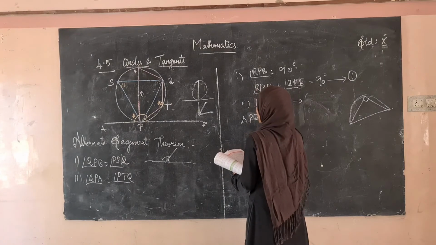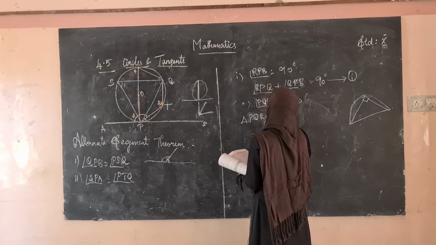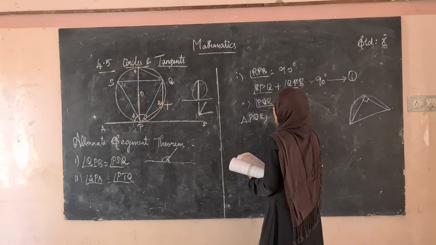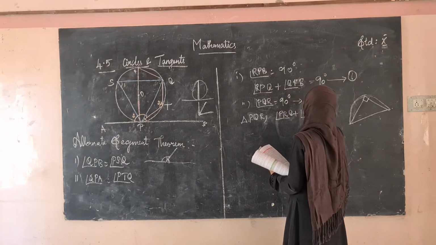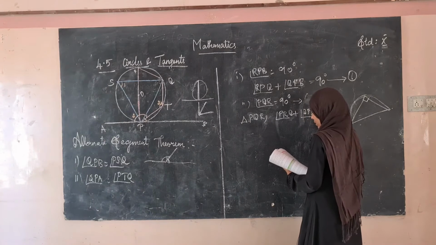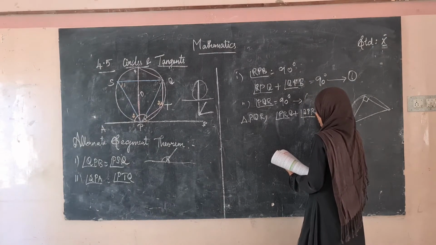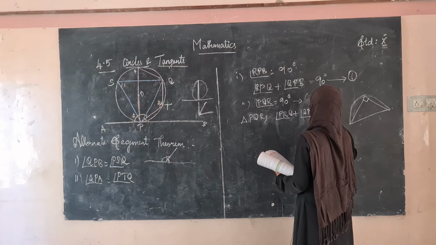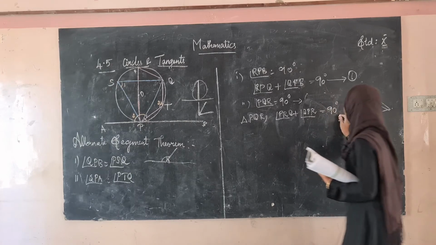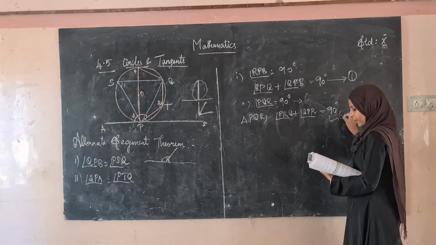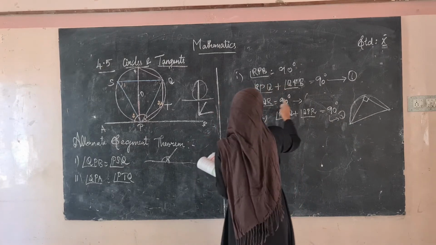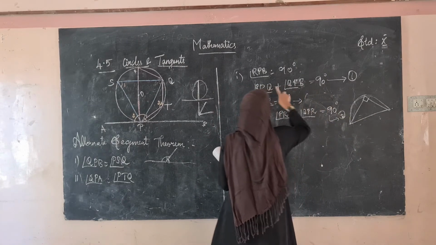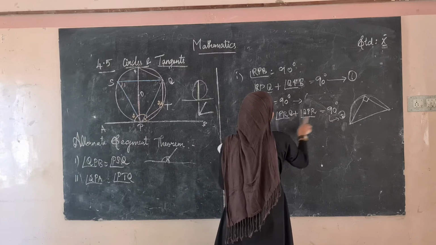Therefore angle PRQ plus angle QPR will be equal to 90 degrees. Now let this be the third equation. So from 1 and 2, this second equation is also 90 degrees on the right-hand side.